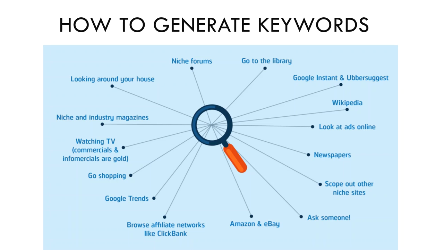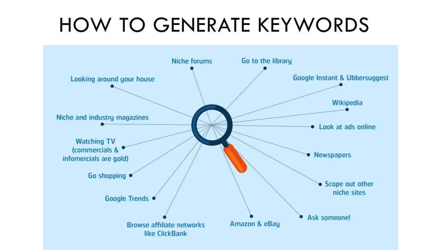Look at newspapers. What are the headlines that are catching people's attention? Look at your competitors. What other niche sites are ranking for these keywords? Go into Amazon and eBay. Use the autocomplete function in the search field. Browse affiliate networks like CJ.com or ClickBank. Use sites like Google Trends to see if you're getting any search volume for your keyword and to get ideas for other keywords. Go shopping. What products are like yours, and see what the packaging uses for keywords.